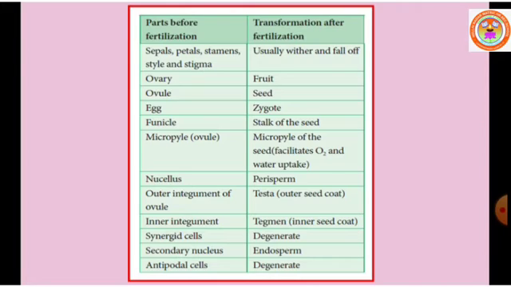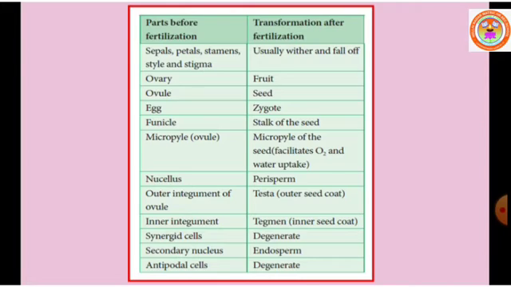Sepals, petals, stamens, style and stigma of the flower usually wither, dry and fall off. Ovary generally becomes fruit after fertilization. Ovule becomes seed. Egg or female gamete becomes zygote.